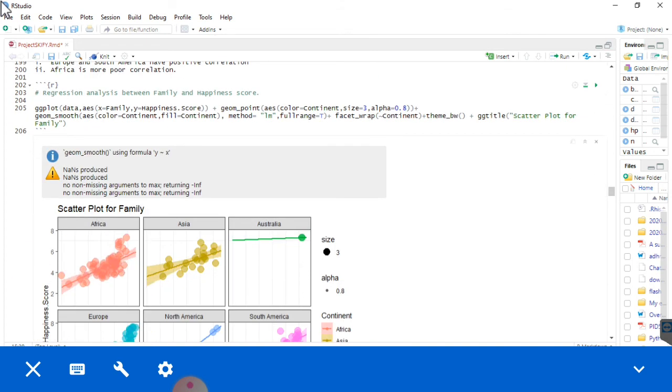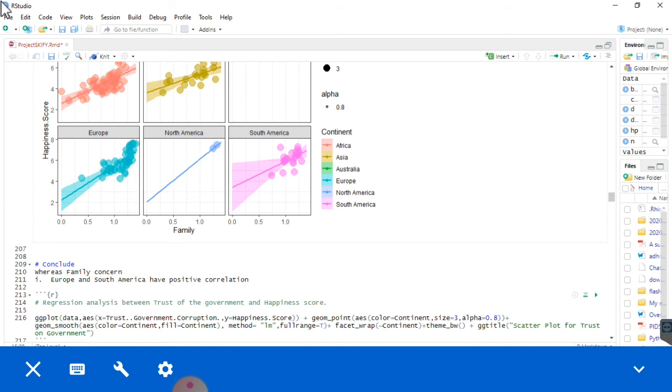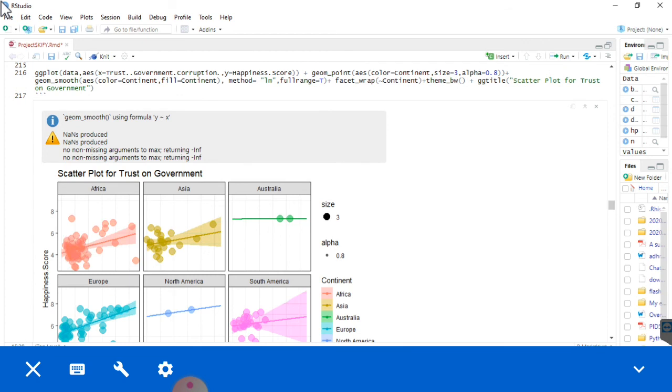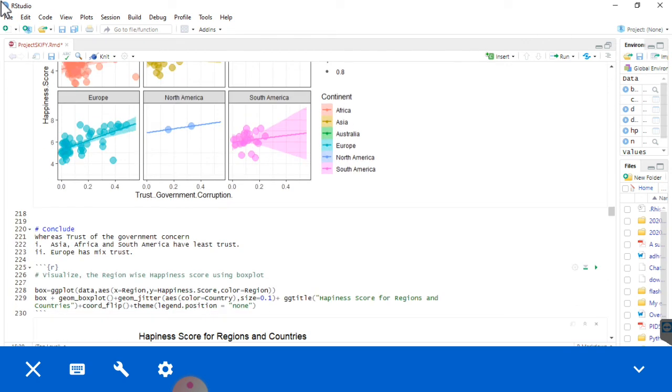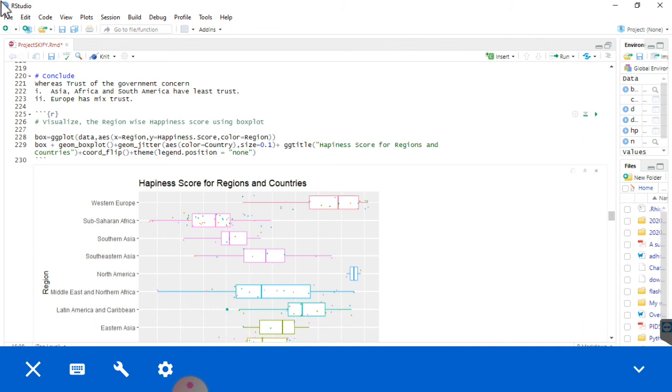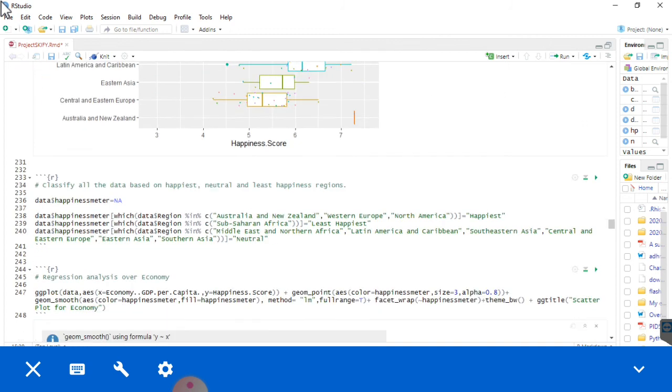Then we display a scatter plot for family, and it concludes that Europe and South America have positive correlation. Then a scatter plot for trust in government. Then Asia, Africa, and South America have the least trust, and Europe has mixed trust. Then happiness score for regions and countries.